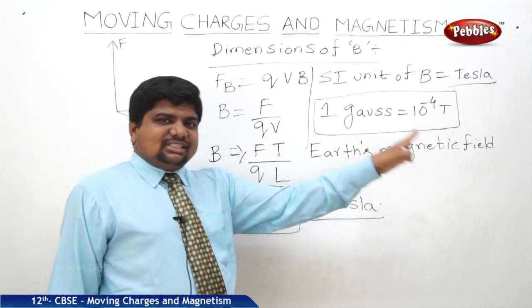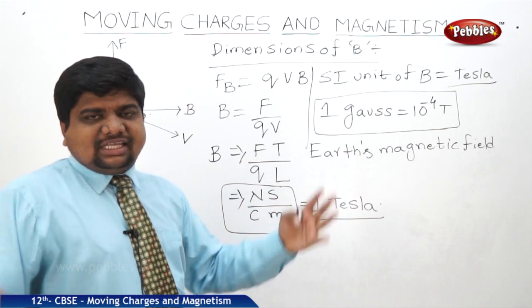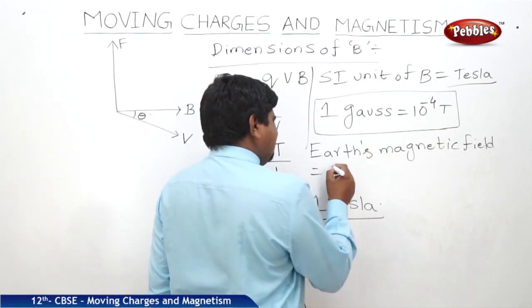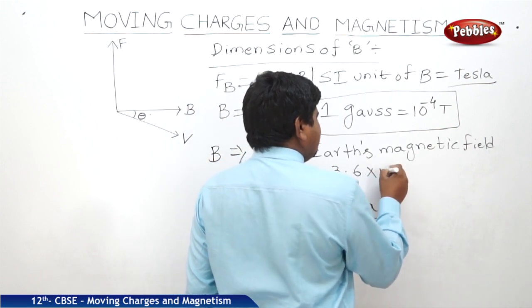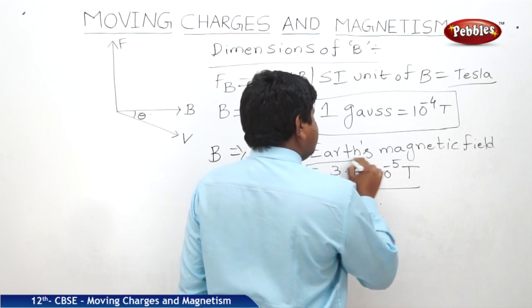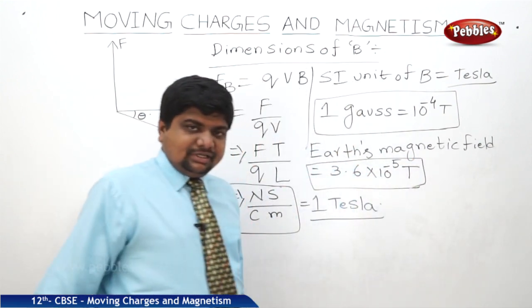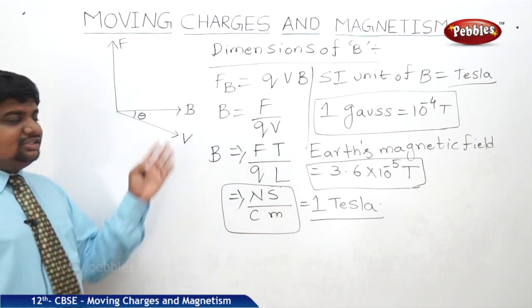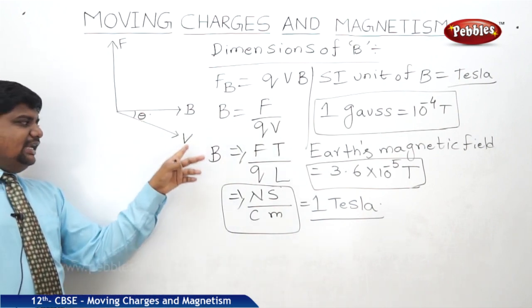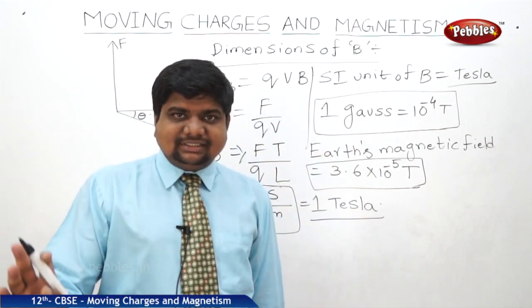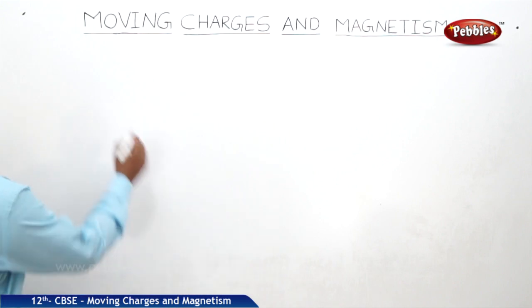Earth is also one of the best magnetic materials, with a large size. The strength of the Earth's magnetic field is almost 3.6 into 10 to the power of minus 5 Tesla. This point is very, very important. So we can visualize the concept of force, field and velocity with these dimensions. What is the dimensional formula of B?